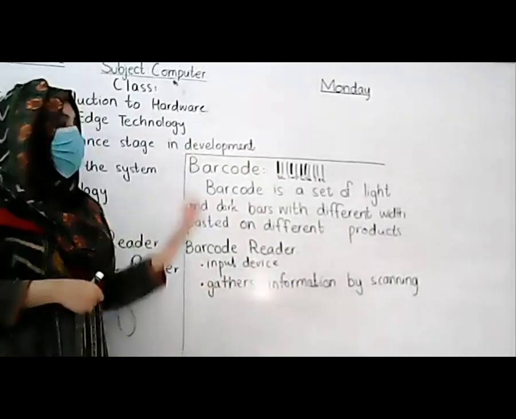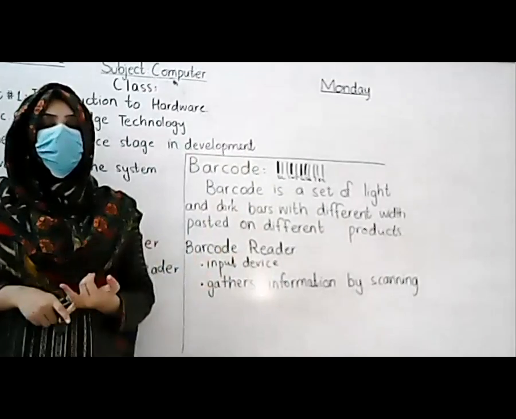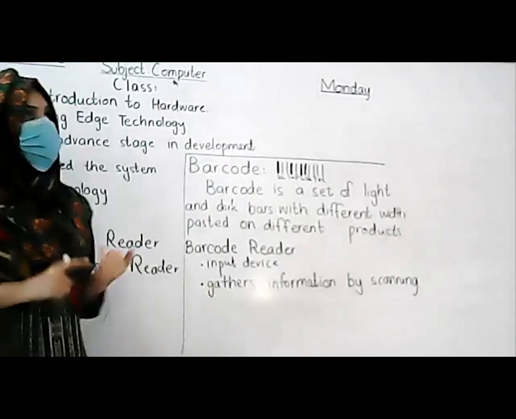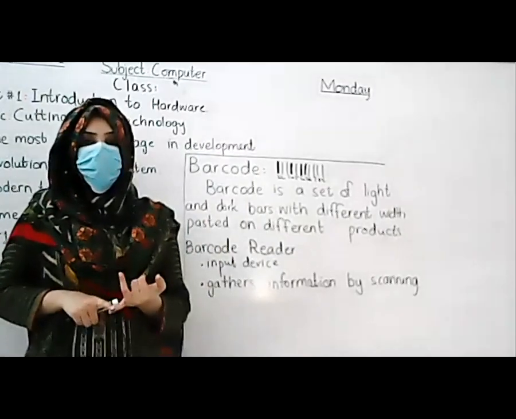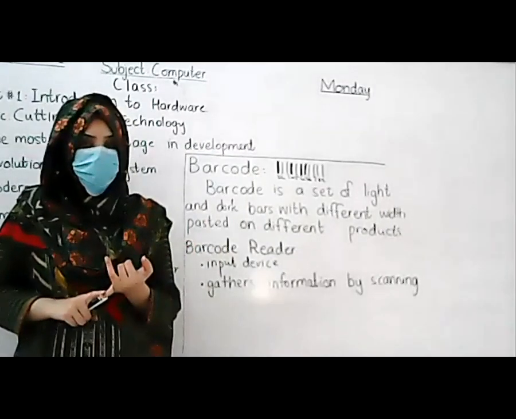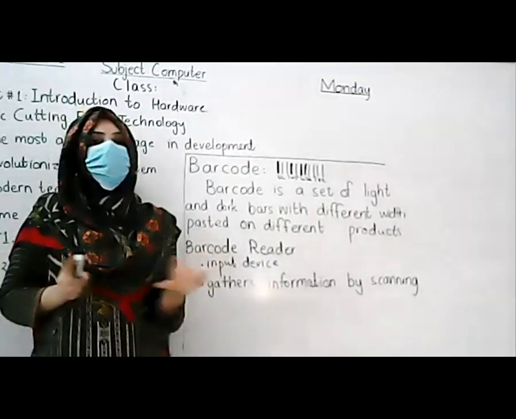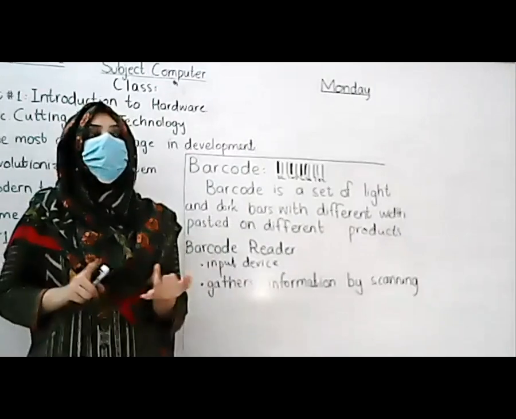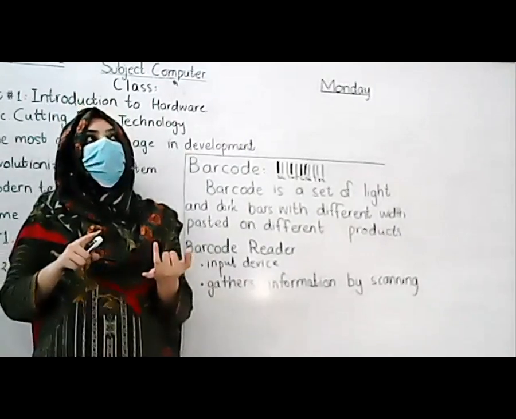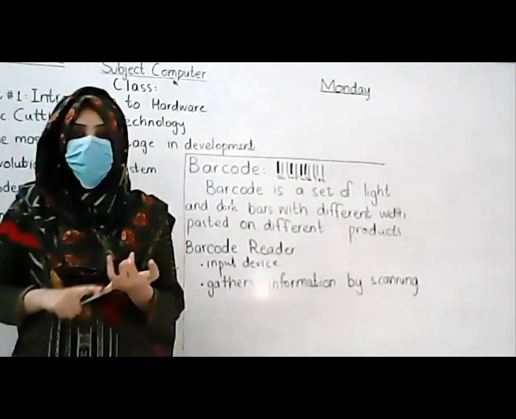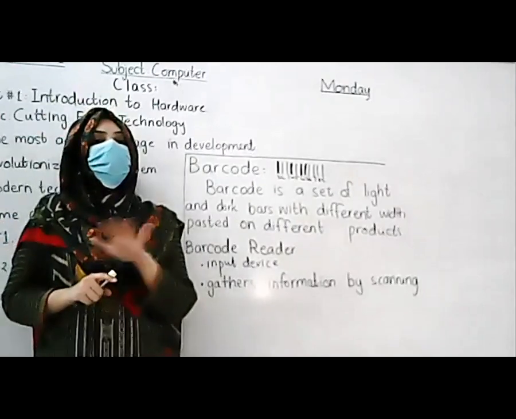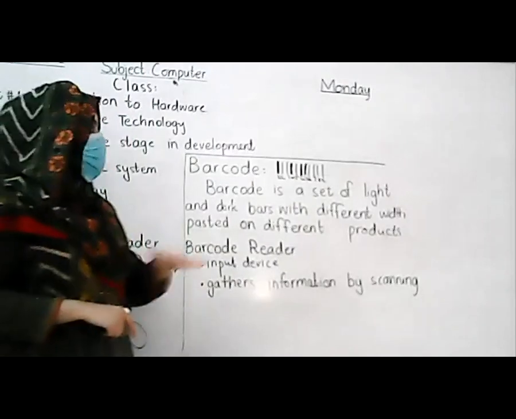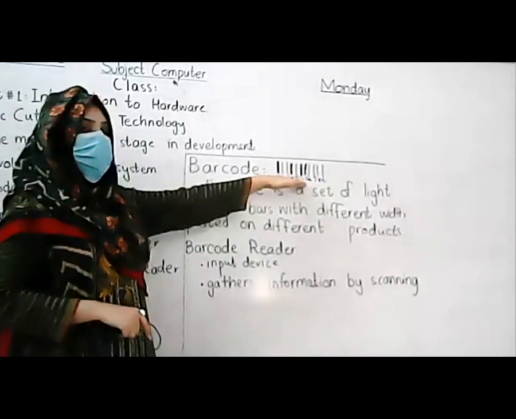And what is stored in these lines? The information about those products. For example, the product name, product specifications, who made it and what it is made for, how you can use it, what its price is, and from how many places you can get it. All this information is pasted and hidden within these bars.